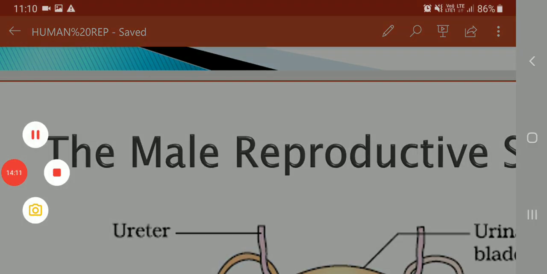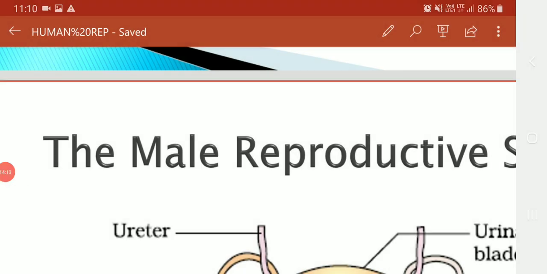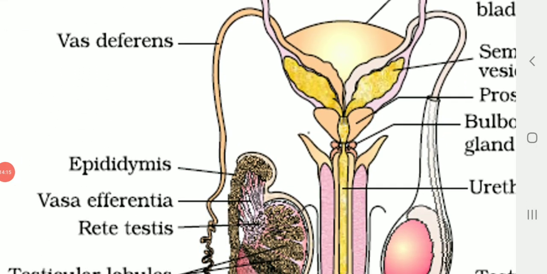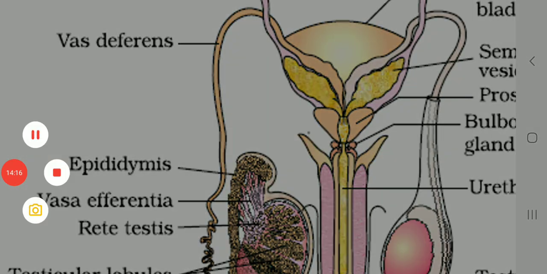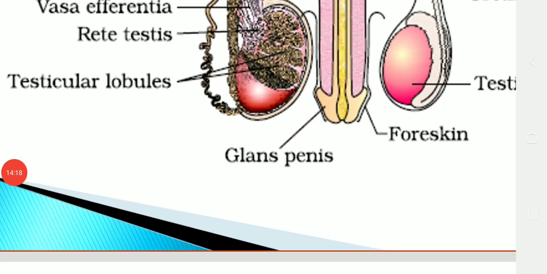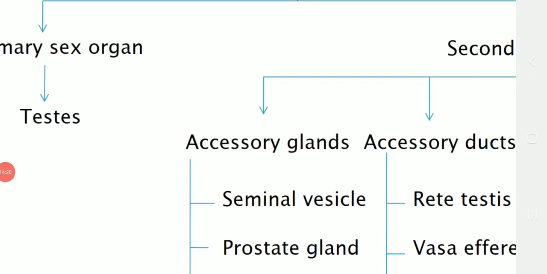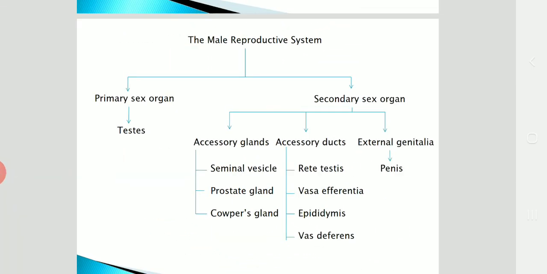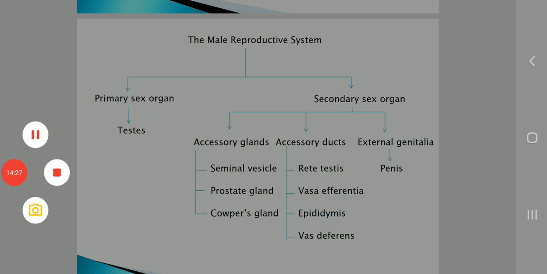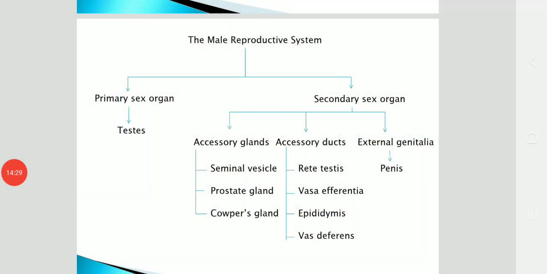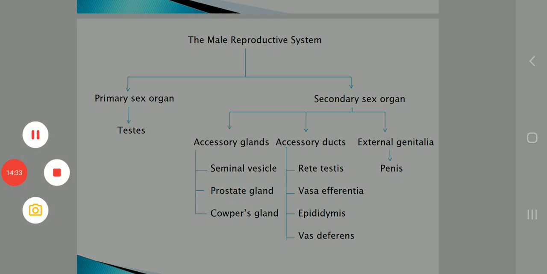Okay, children. So today we have learnt very much about the male reproductive system and the various parts of the reproductive system. And this particular flow chart is a very, very important chart because it helps you to understand the various aspects of the human male reproductive system.